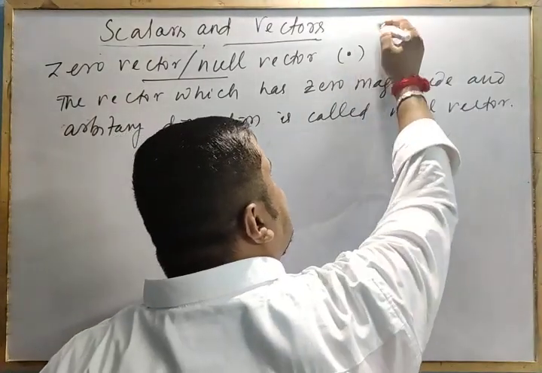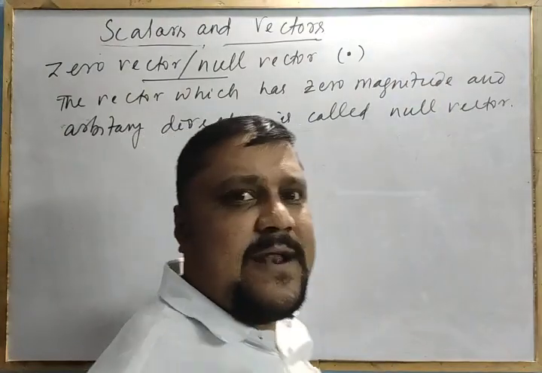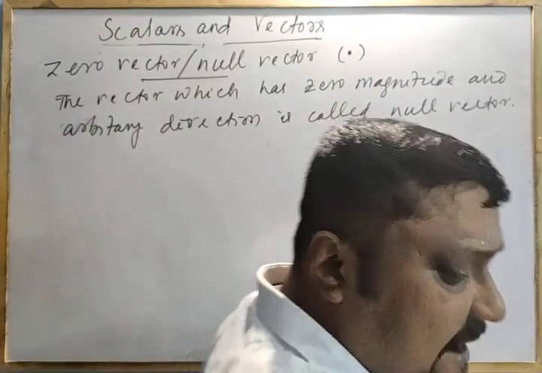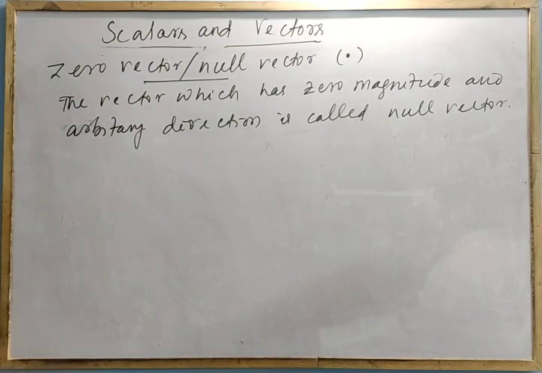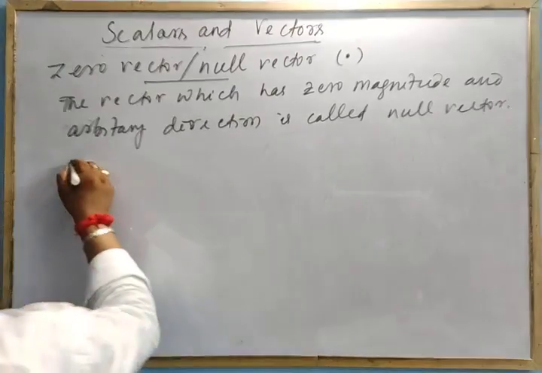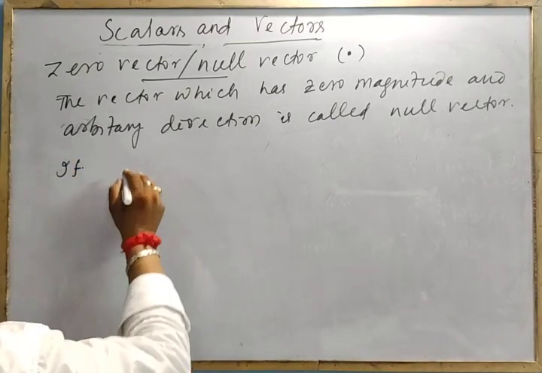You can move that dot in this direction, in this direction, in this direction, any direction you can imagine. That's why it is an arbitrary direction. Now, what is the need of this zero vector?